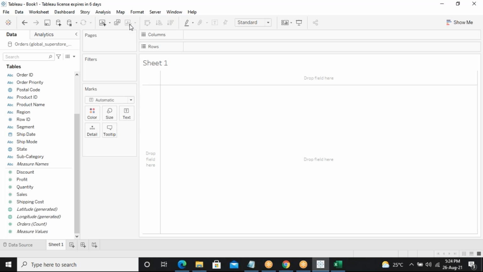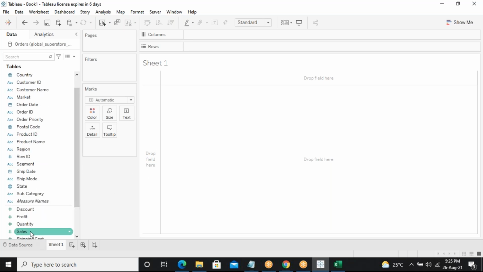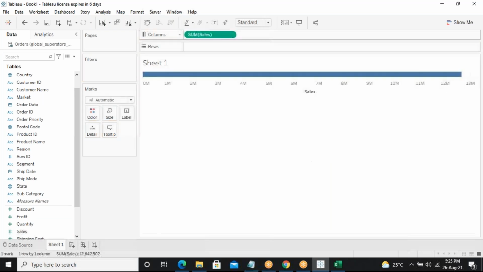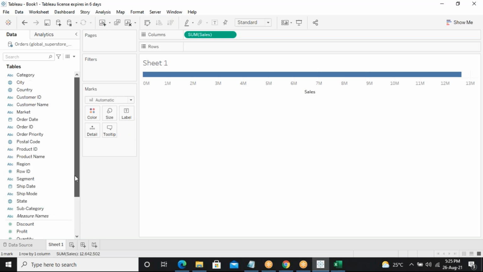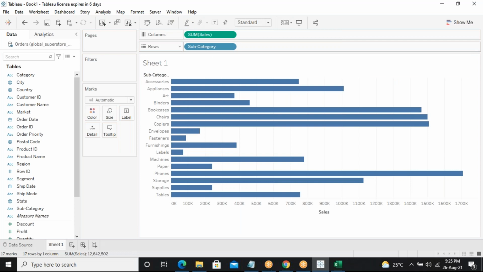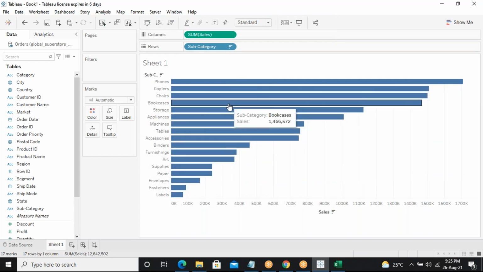For example, I'm taking from the left side the sum of sales, and I drag and drop it into columns. So it is green. And next from the left side, let's take subcategory and drag and drop it into rows. Can you see, I'm getting a horizontal bar chart created. I'll make it descending order. Can you see here, a bar chart is getting created.